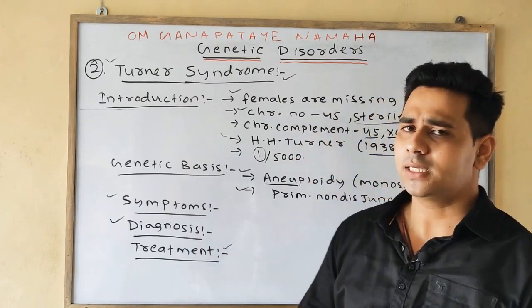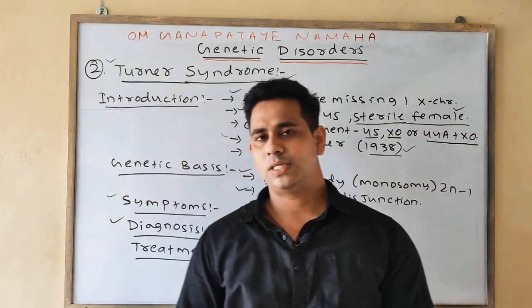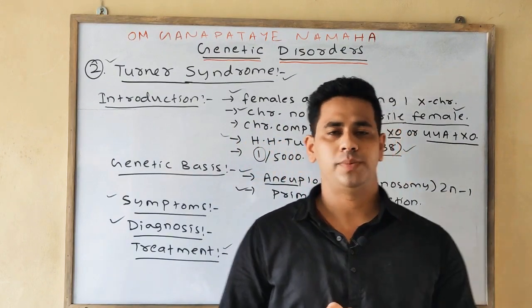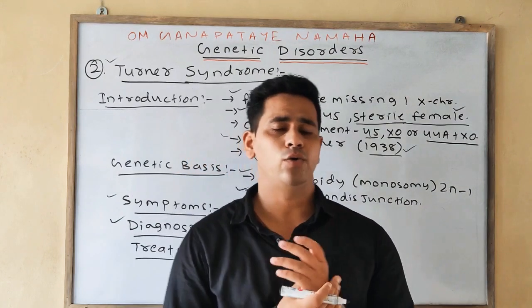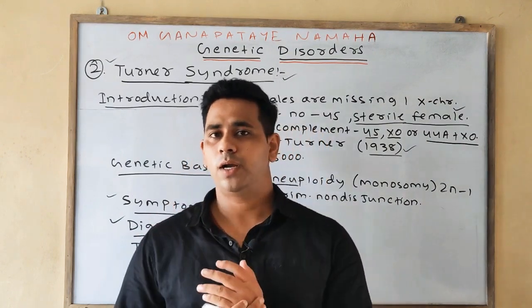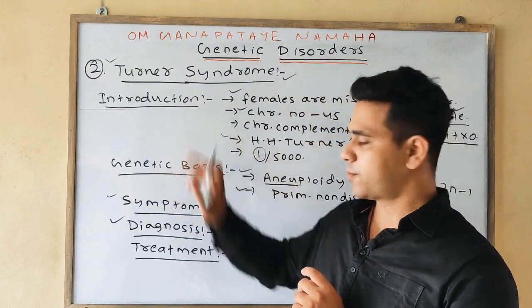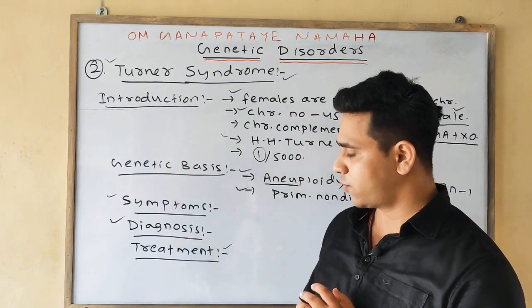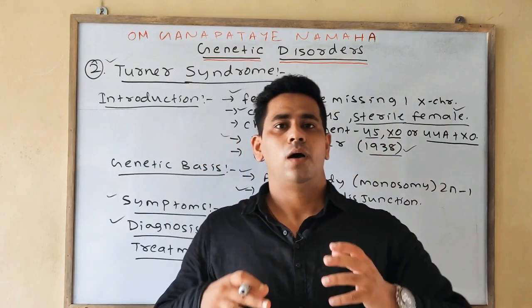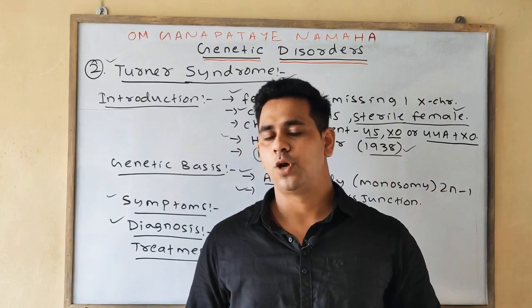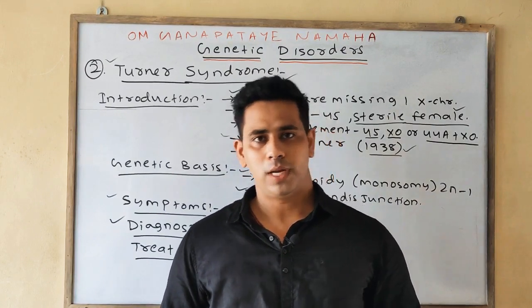Next, what is the treatment? Treatment is basically hormonal therapy. Growth hormone is injected during childhood for the development of height, as in this case the main symptom is short stature. Next, we can also provide estrogen for breast development, or we can provide both estrogen and progesterone for the initiation of the monthly cycle.